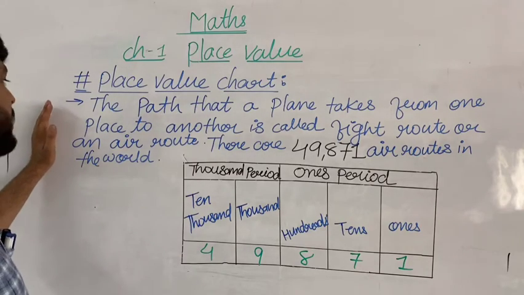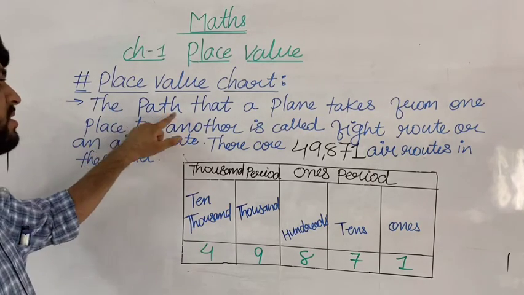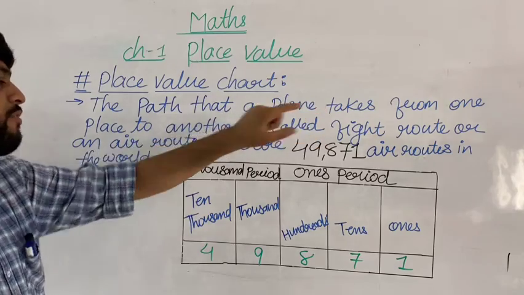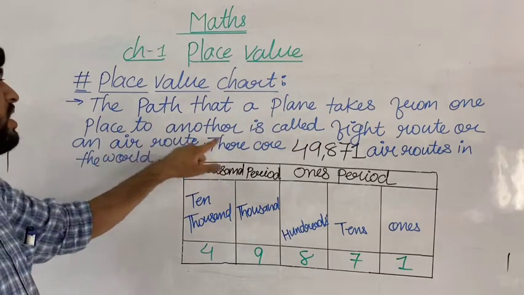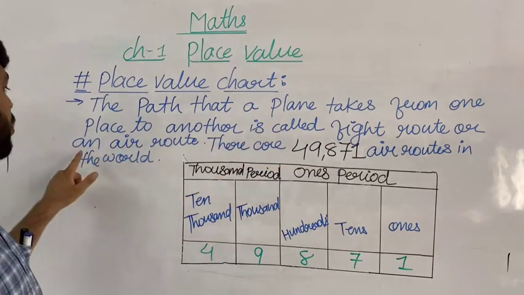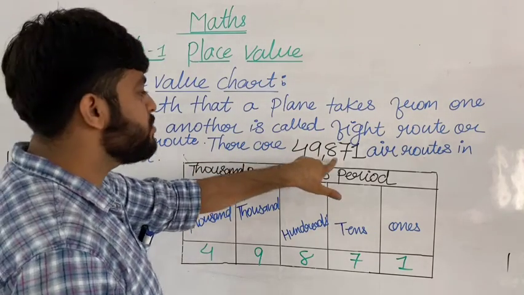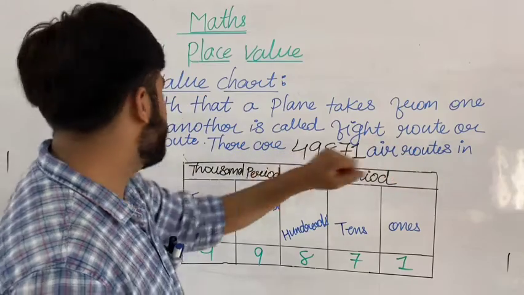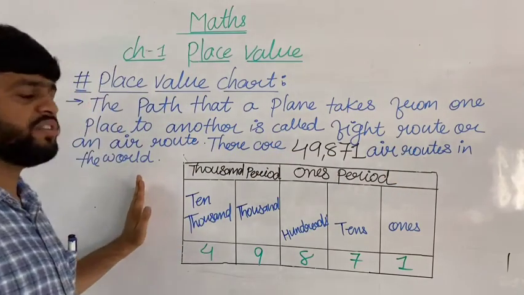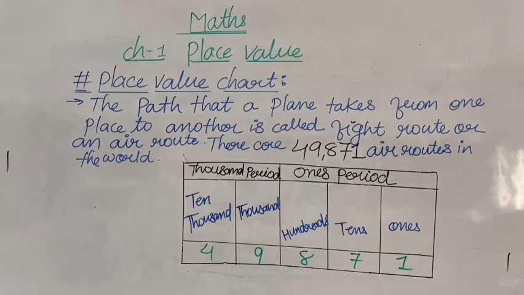Again, I am going to repeat for you: the path that a plane takes from one place to another is called a flight route or an air route. There are 49,871 air routes in the world. Write it in your notebook, dear. Do it fast. I am waiting for my dear students.